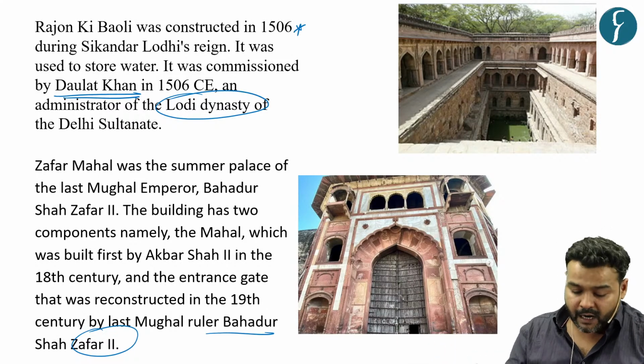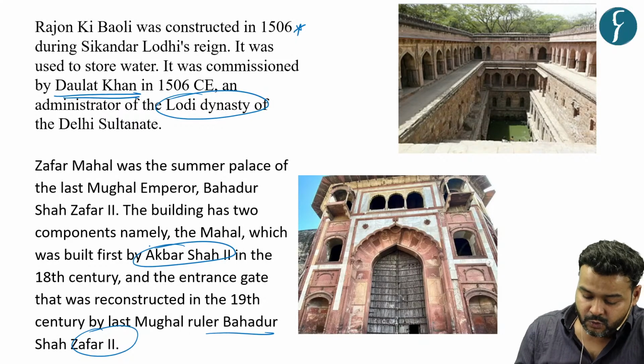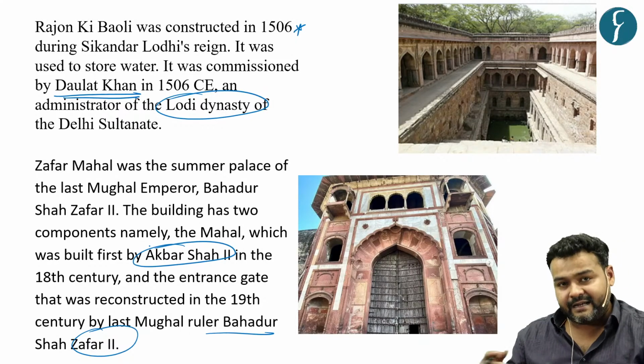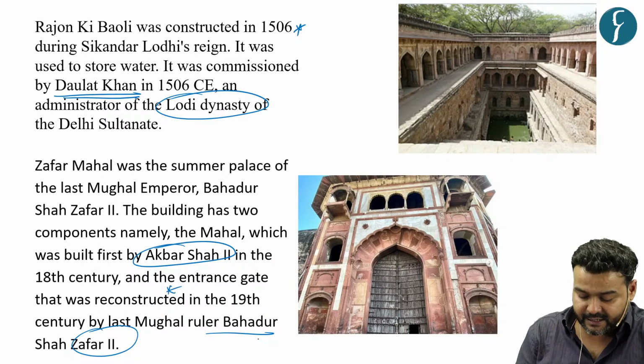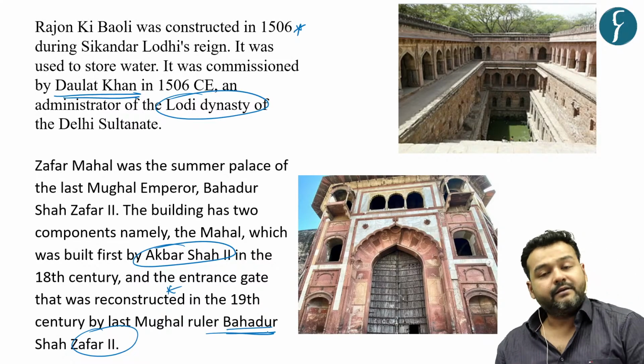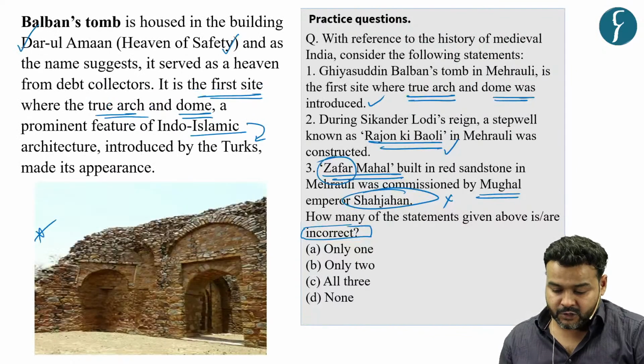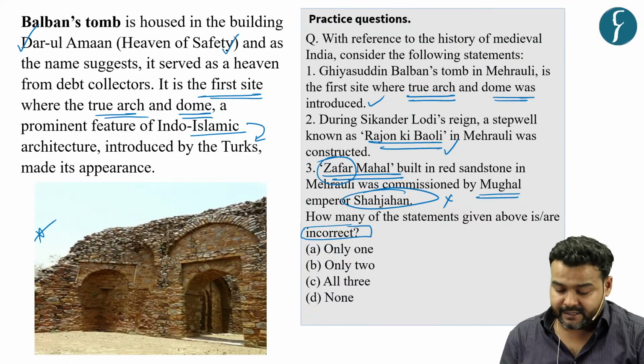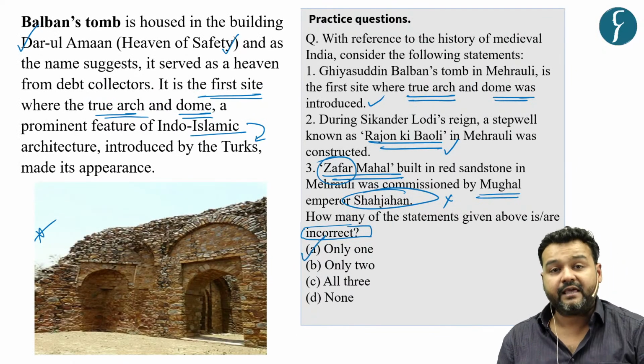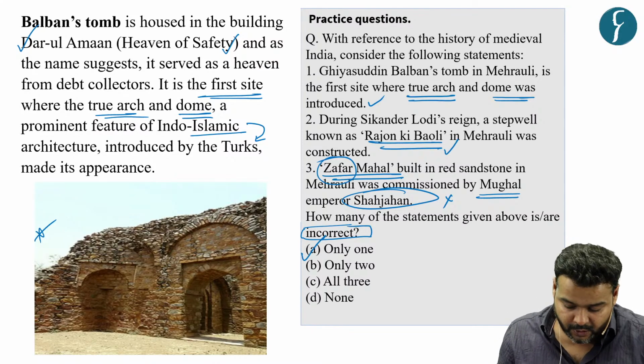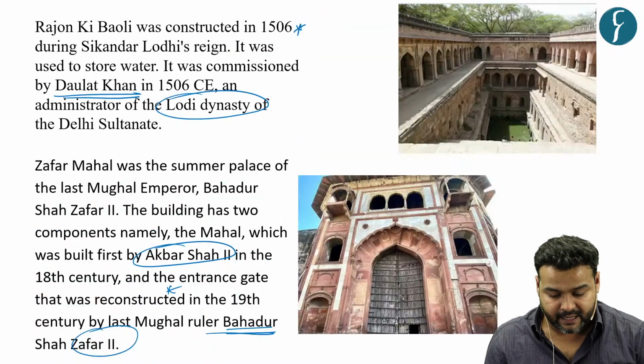The Mahal part was made by Akbar Shah II, while the entrance gate was reconstructed by Bahadur Shah Zafar. So as you had to find the incorrect statement, our answer would be A, that is only one. The rest of the two statements are correct.